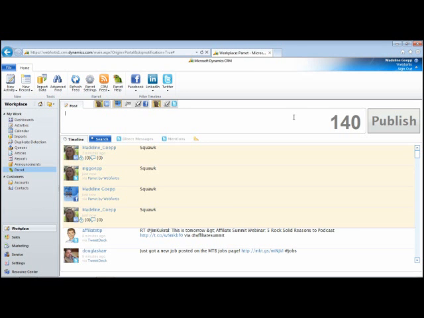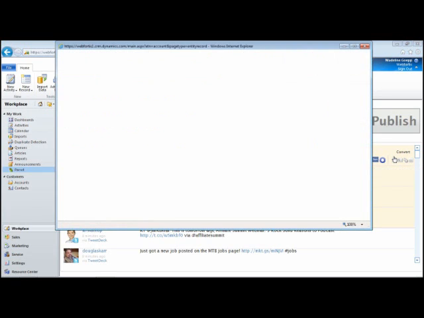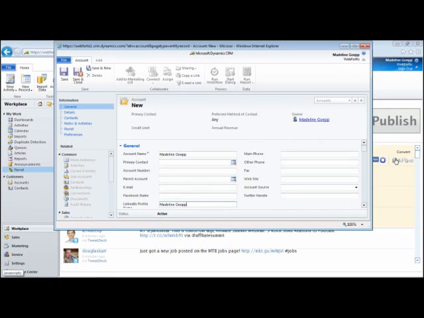The convert buttons for LinkedIn, Twitter, and Facebook are all the same. You can convert into an account, into a contact, or into a lead, or a case. If you click any of the convert buttons, it will bring up the appropriate CRM screen. And fields for account name and LinkedIn profile name will be filled out automatically.